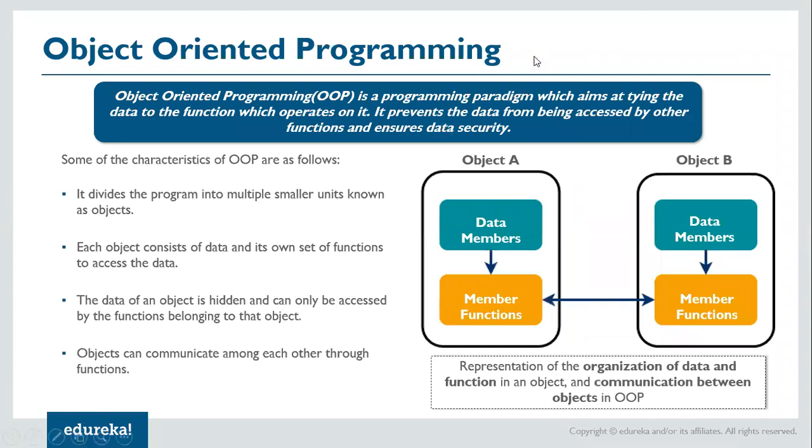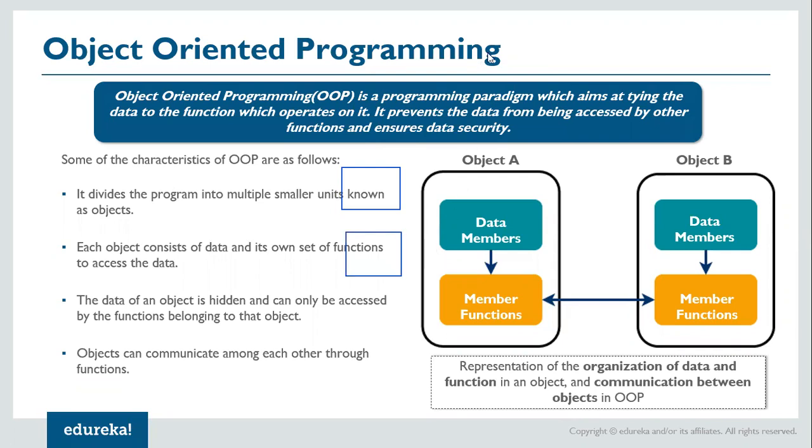Now, as you can see from this slide in front of you, object-oriented programming is a programming paradigm which aims at tying the data to the function which operates on it. It prevents the data from being accessed from or by other functions and ensures data security. So what it basically means is that if you have a class in place, so let's say I have this class here, this is one class, and I have one more class with me. Let's say this is another class, right?